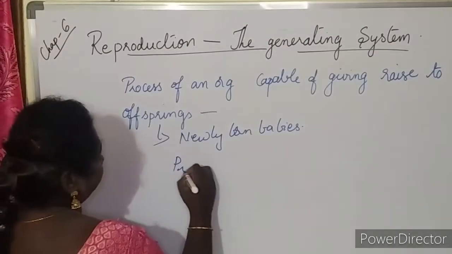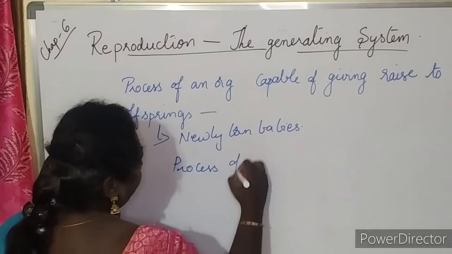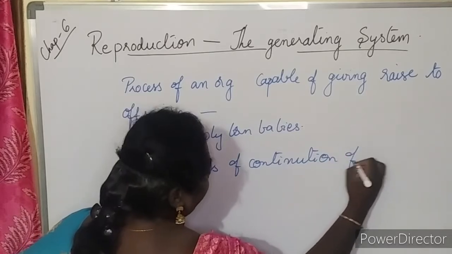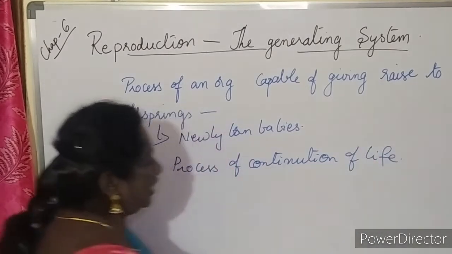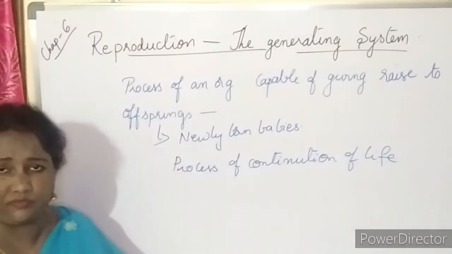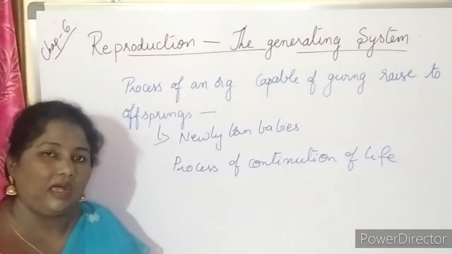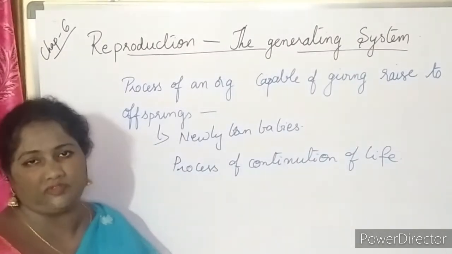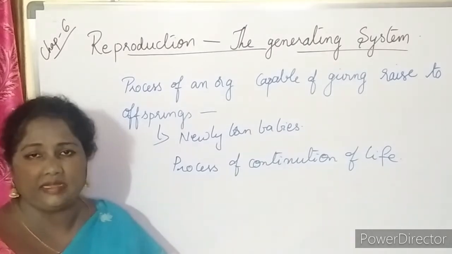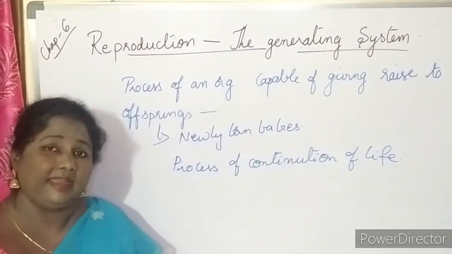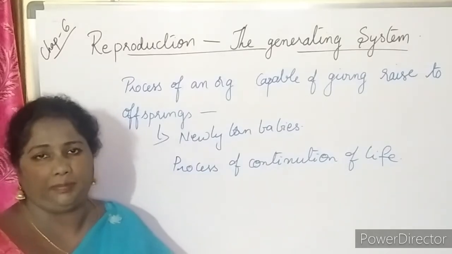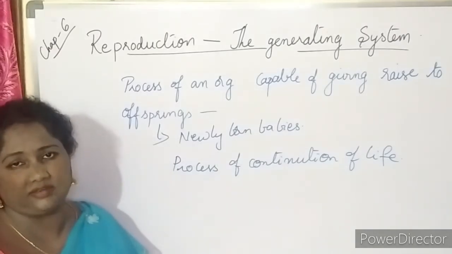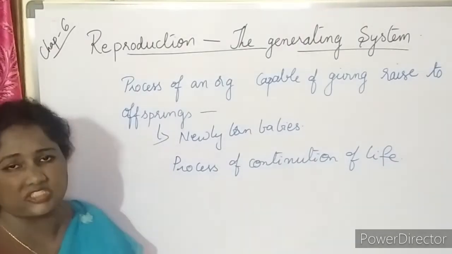We can say it is a process of continuation of life. And coming to vegetables and other food materials, some characters are transferred to the generations, meaning desirable characters we can get through the process of reproduction. Coming to human beings and other animals, different types of characters are carried in terms of heredity from the parents. So as a whole, reproduction is a must for the development of future generations. So we will study about reproduction in this class.